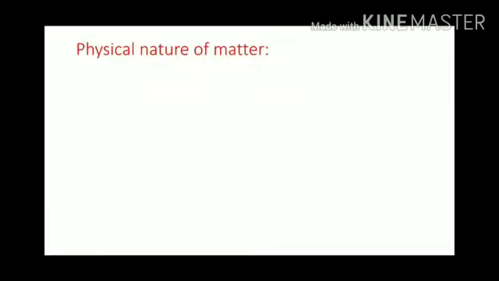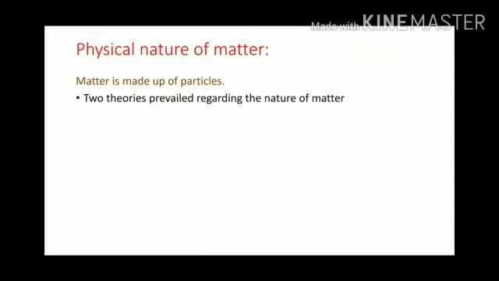Physical nature of matter. Matter is made up of particles. For a long time, there were 2 competing theories regarding the nature of matter. One said matter is continuous and the other says matter is made up of tiny particles. Now, which one do you think is correct?